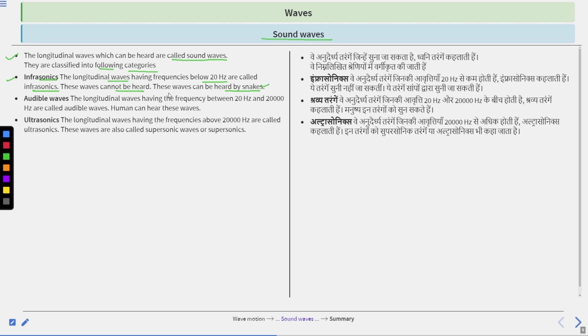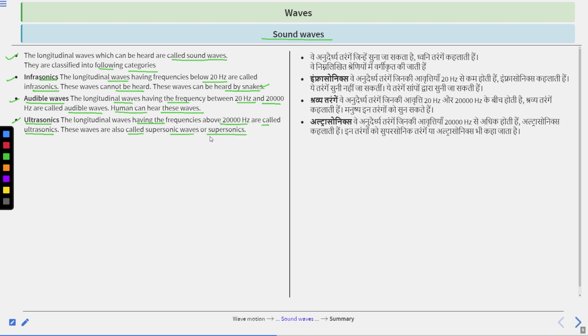Clear? Second is audible waves. The longitudinal waves having frequencies between 20 Hz and 20,000 Hz are called audible waves. Humans can hear waves in this range. Third is ultrasonics. The longitudinal waves having frequencies above 20,000 Hz are called ultrasonics. These waves are also called supersonic waves or supersonics.